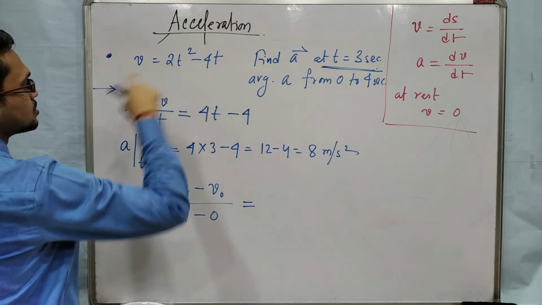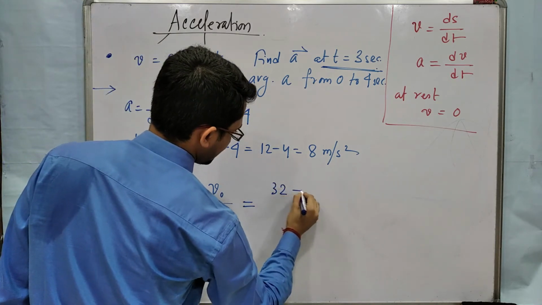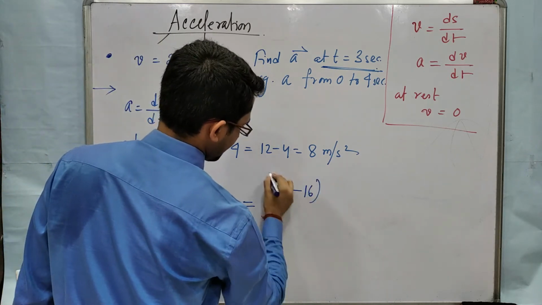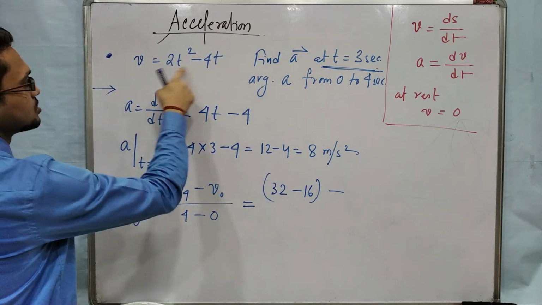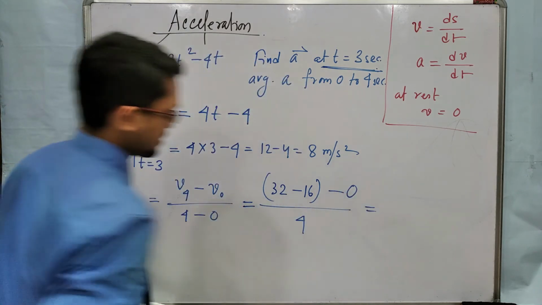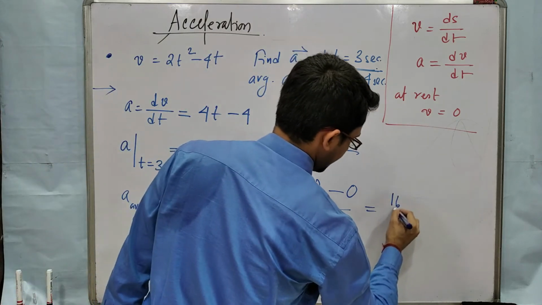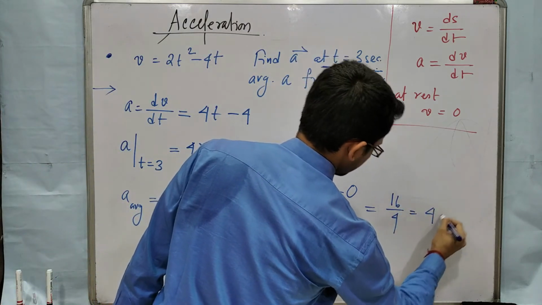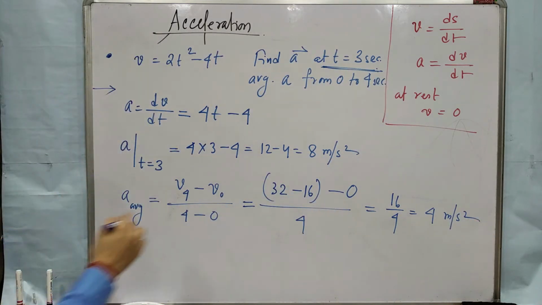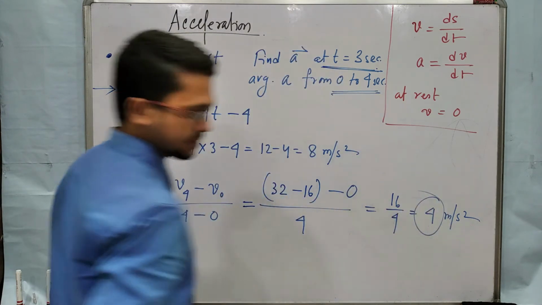It will be 4 square 16 into 2, 32, minus 4 into 4, 16, minus V0. So at 0 it will be 0, by 4 minus 0 it will be 4. Okay. 32 minus 16 by 4 you will get 16 by 4. That means 4 meter per second square.